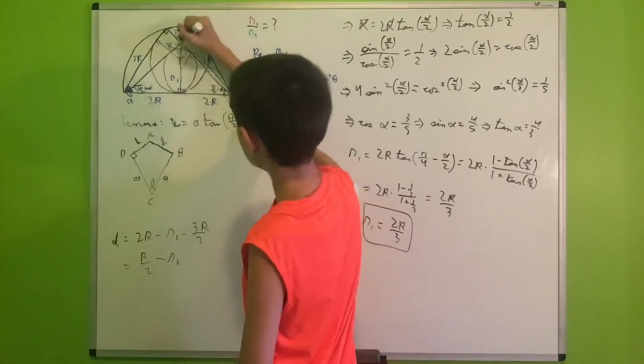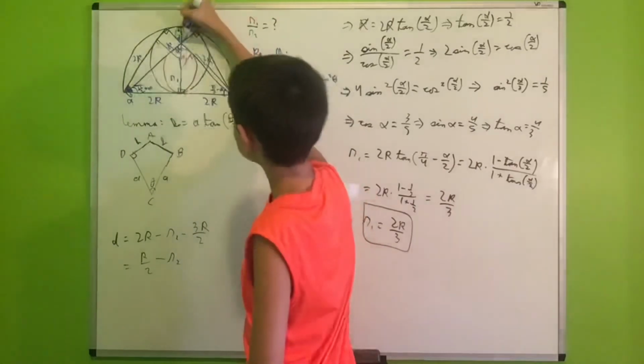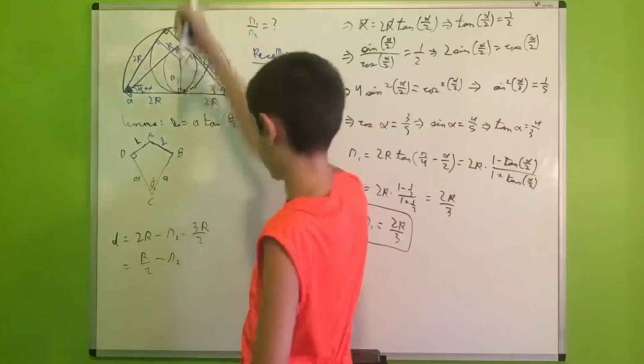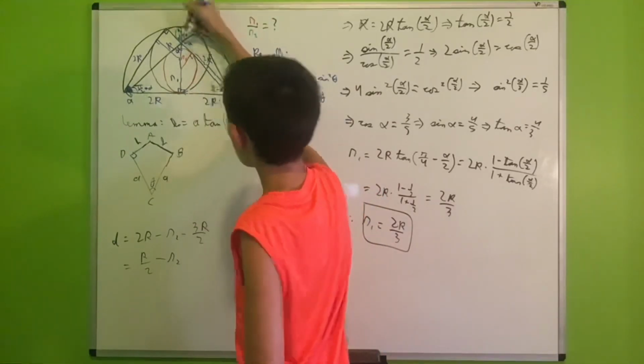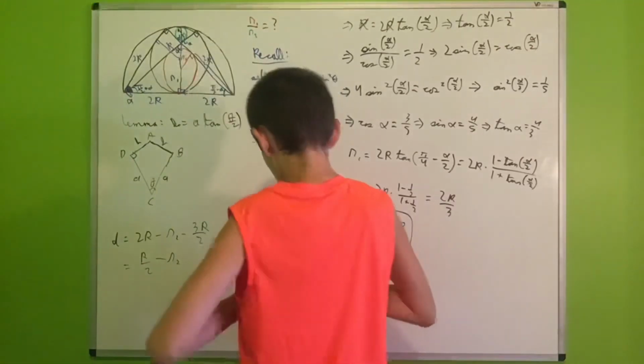And now we know that this angle will be alpha because it's a right triangle. And since these two are vertical angles, they will both be equal to alpha. So now here we have a right triangle, since this is a point of tangency.